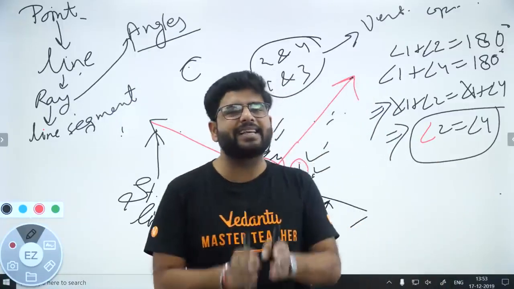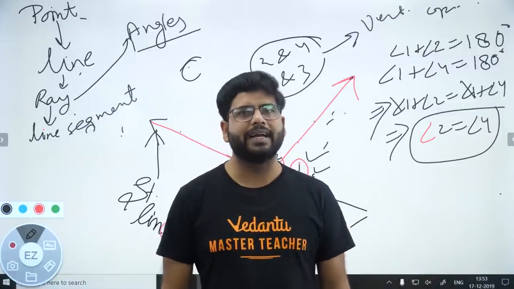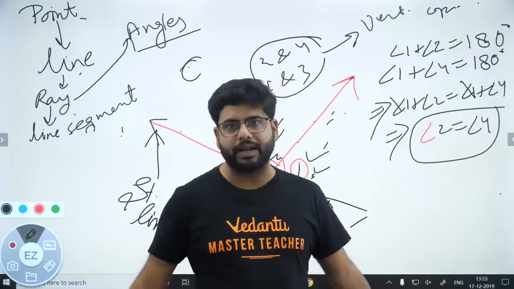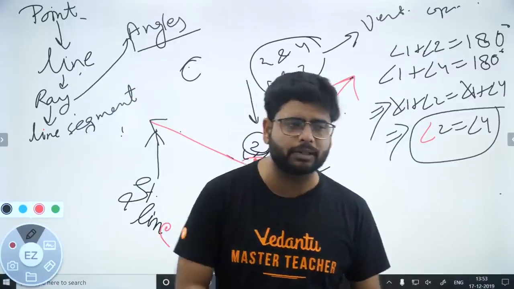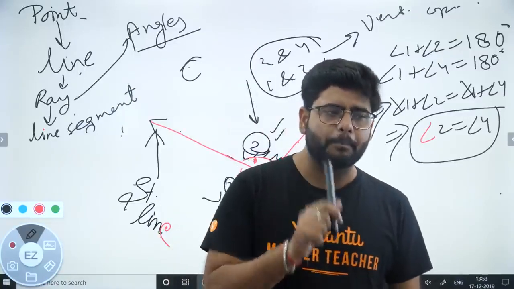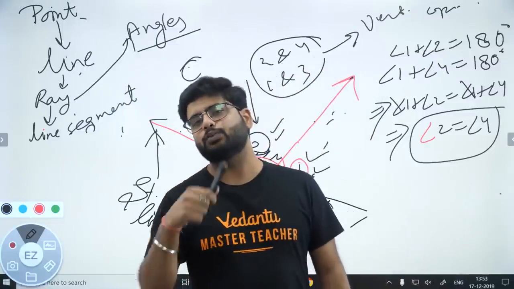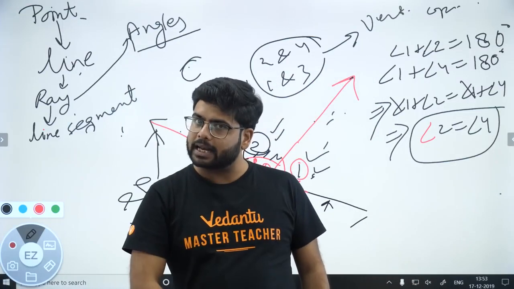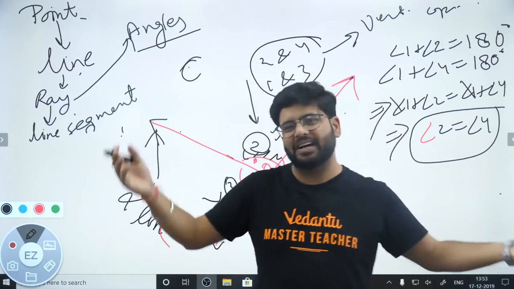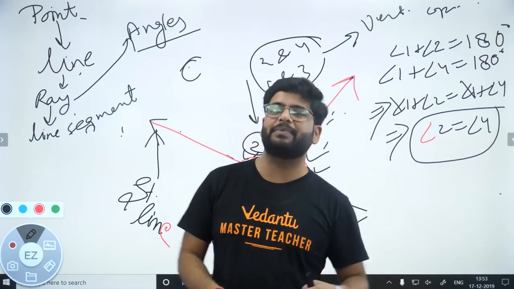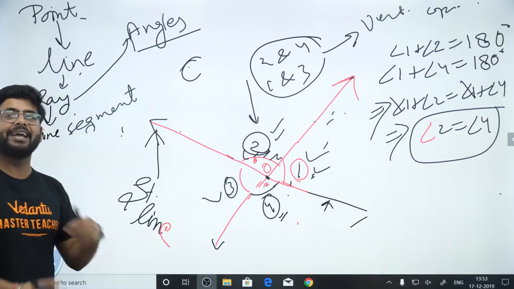ये basics मेरे हिसाब से आपके clear हो गए होंगे, right? So thank you very much. अगर आप लोग को अच्छा लगा, in the next class we will be discussing about the angles made when a transversal cuts the parallel lines. ठीक, जैसे कि corresponding angles, alternate angles वगैरह वगैरह, सारा बेसिक से पढ़ेंगे, सारा अच्छे से पढ़ेंगे, राइट?